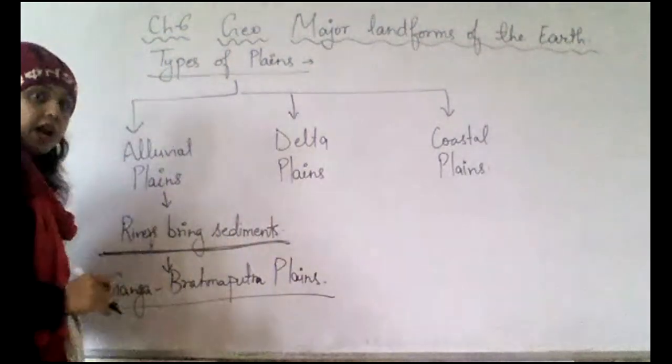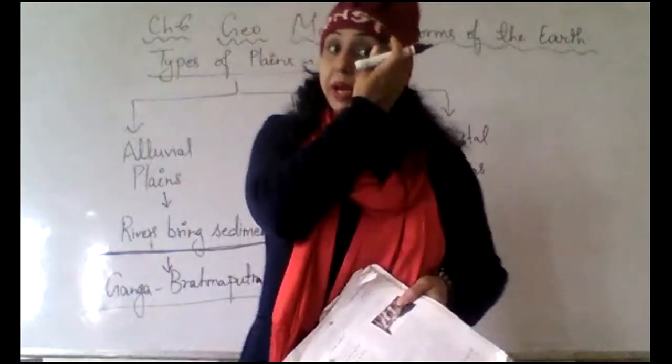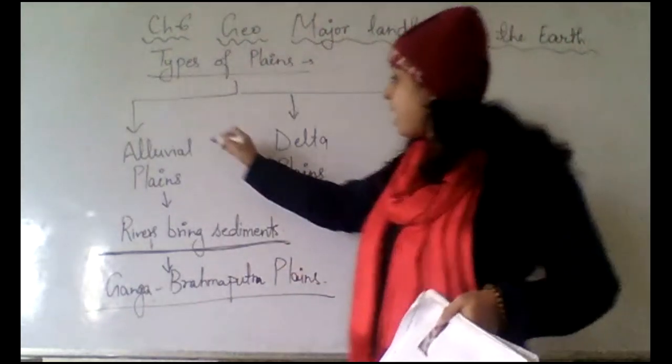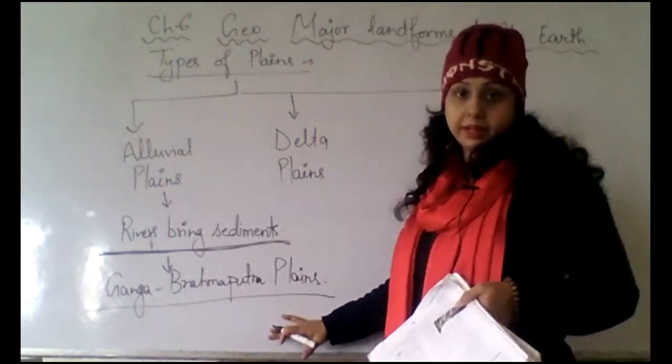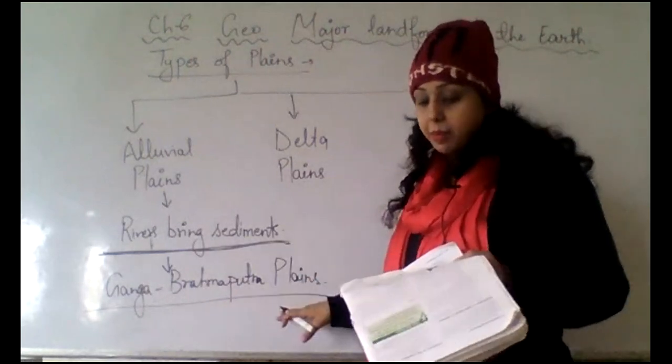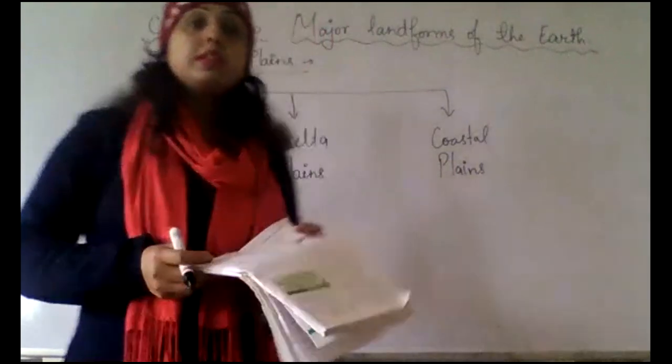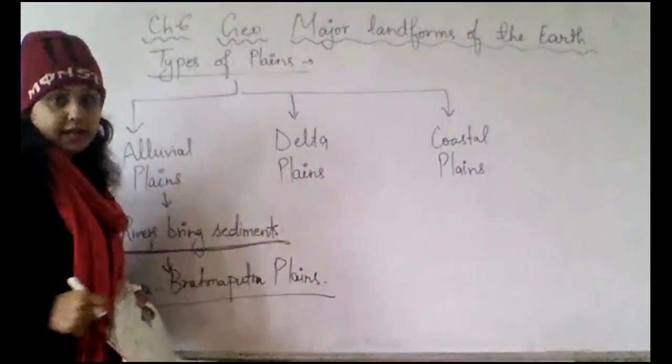The rivers Ganga and Brahmaputra bring the sediments with them and deposit them, and like this alluvial plains are made. So we have the Ganga Brahmaputra plain in India, which is an example of an alluvial plain.